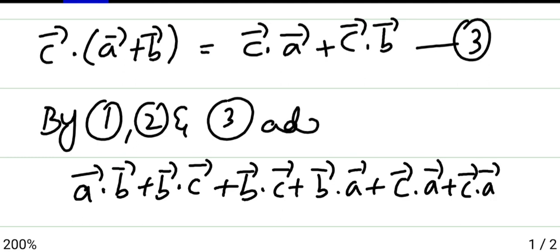We are adding 1, 2, 3, and we get equals 0.